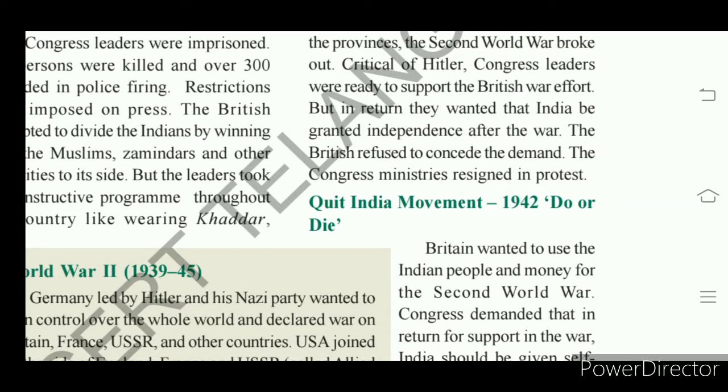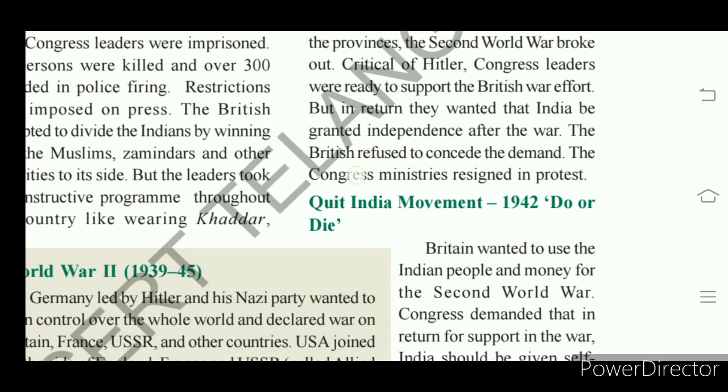So the Congress ministers who formed governments in 7 provinces resigned from their ministries to show protest against the British decision of not giving independence to India.